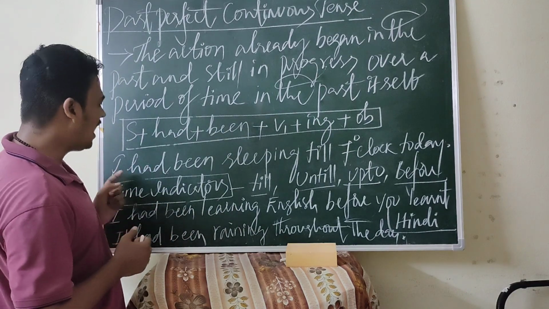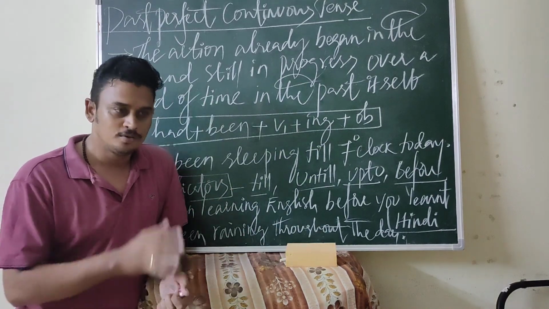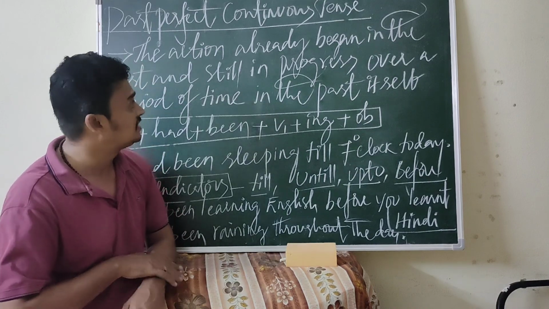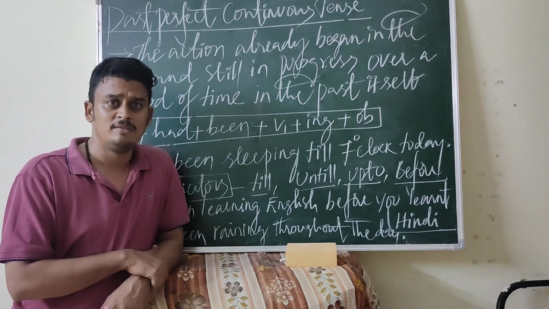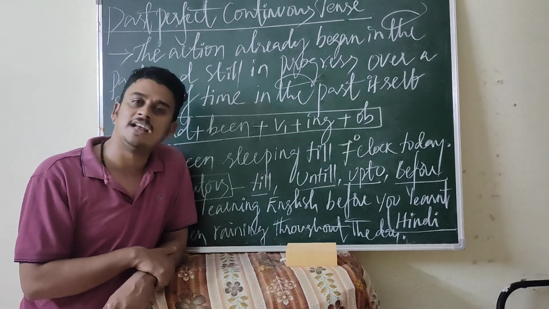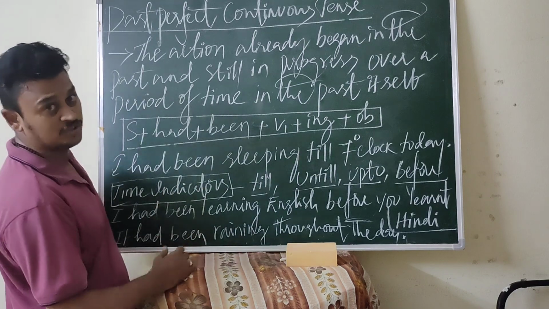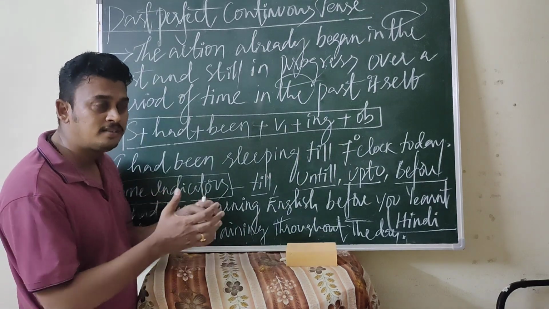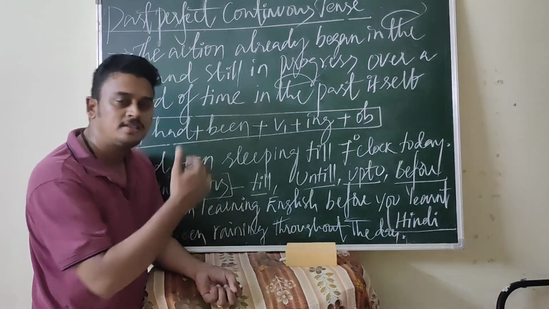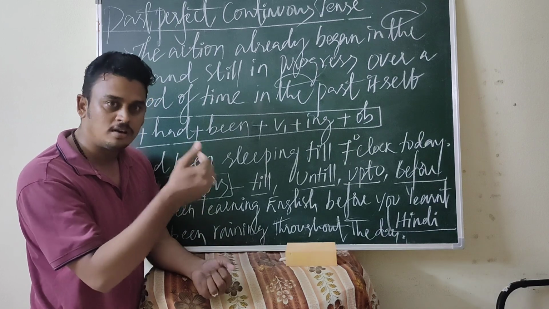Right. So let me go for examples. For example, I had been sleeping till 7 o'clock today. So what is exactly the past perfect continuous tense? Now in this session, we would like to see a brief nutshell about the examples. Then you can understand very easily. I had been sleeping till 7 o'clock today. That means after 7 o'clock, the action was not in progress.